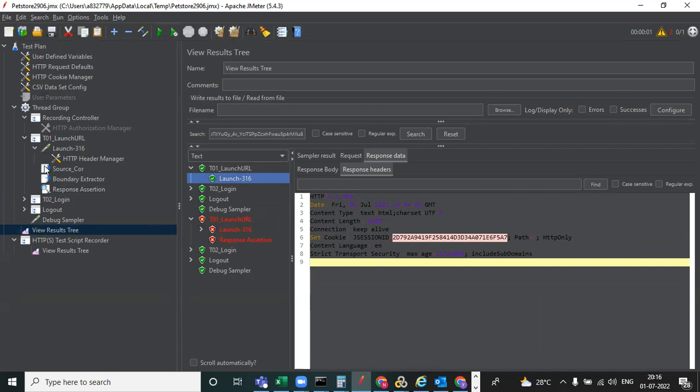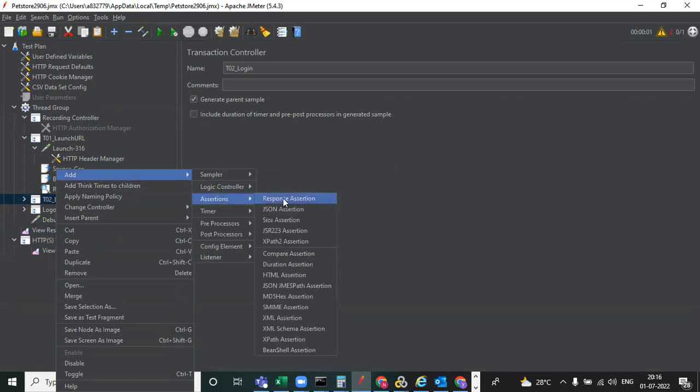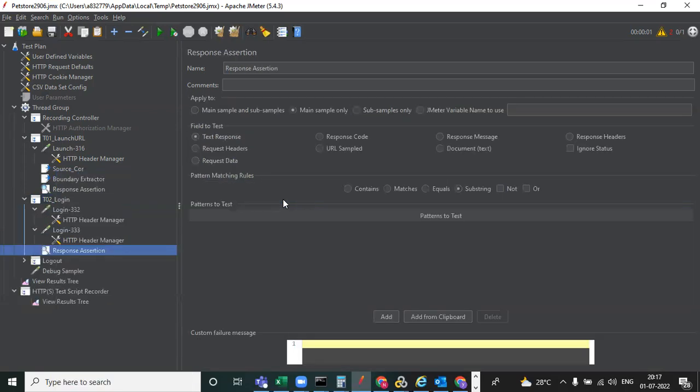Now we'll keep the same assertion in the login part also, to check whether login is working successfully or not. You can go to the login, click on this, and add assertions. Here you can choose the response assertion, and I'm clicking on response code. You need to add it, and add the 200 code.